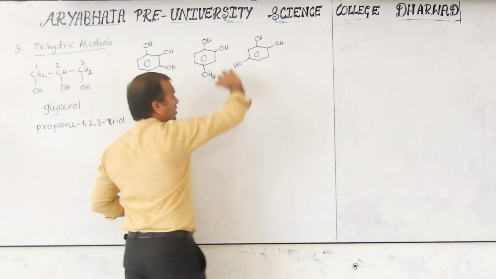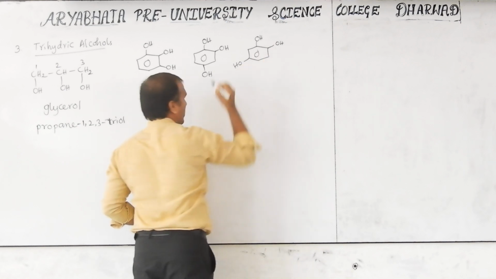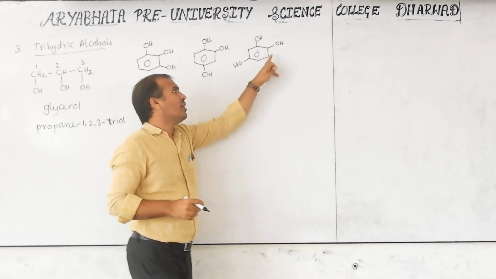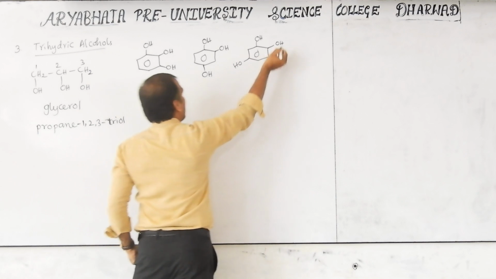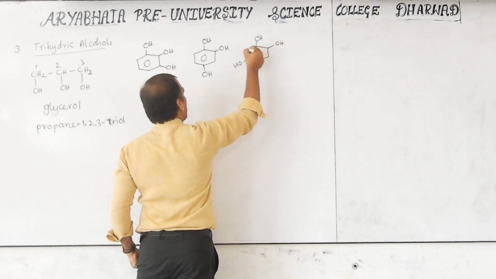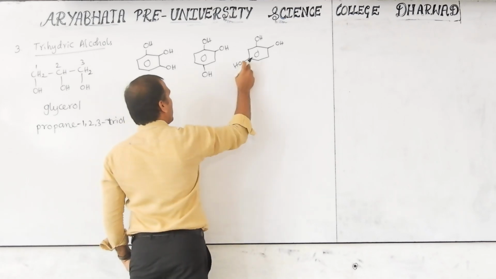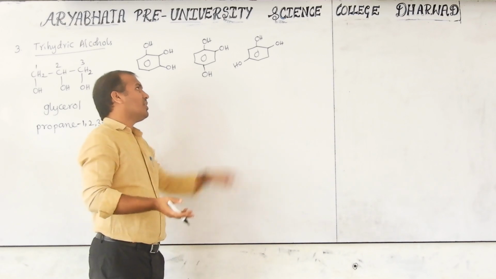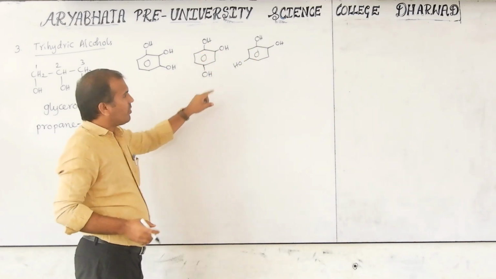If you count clockwise 1, 2, 3, 4, 5th, the sum is 1 plus 2, 3, 3 plus 5, that is 8. If you consider this direction, 1, 2, 3, 4, 1 plus 2 is 3, 3 plus 4 is 7. 7 is lower than 8. That's why this anti-clockwise is counted, and this number is also the same.